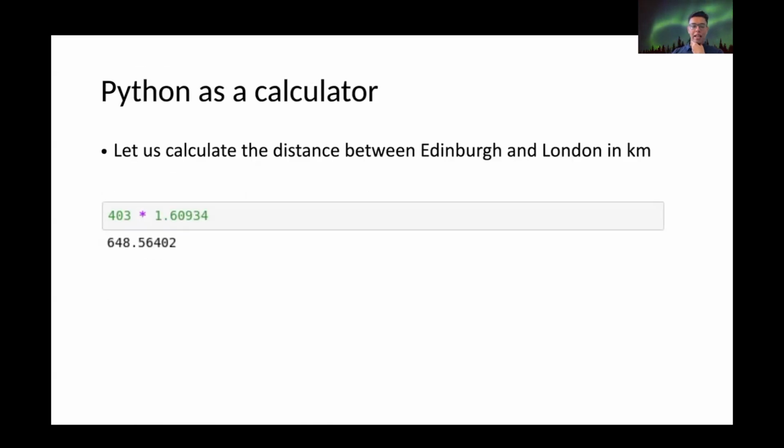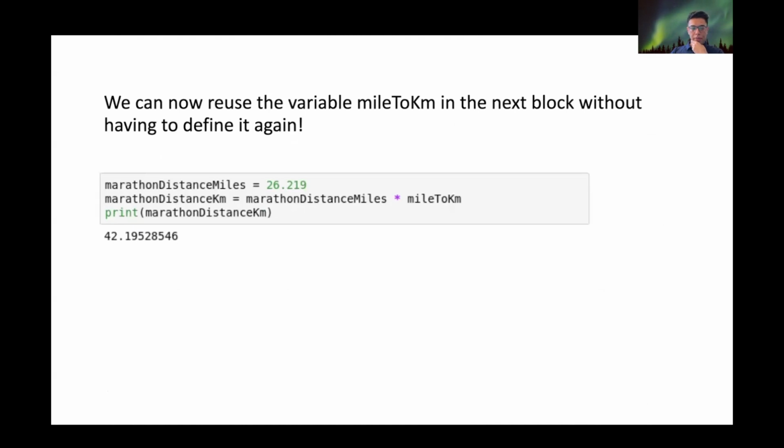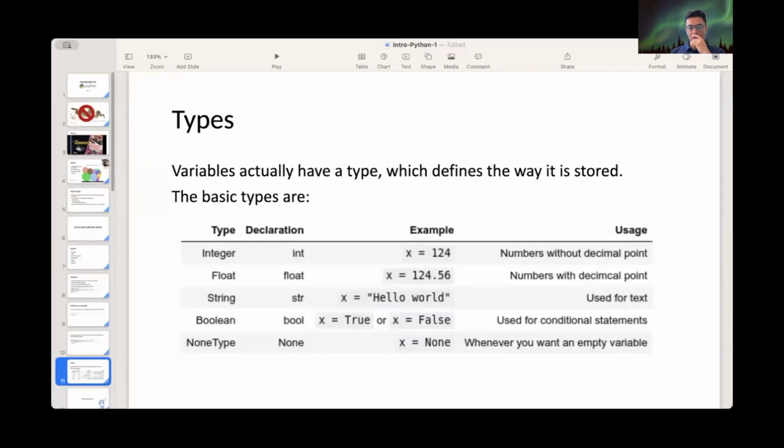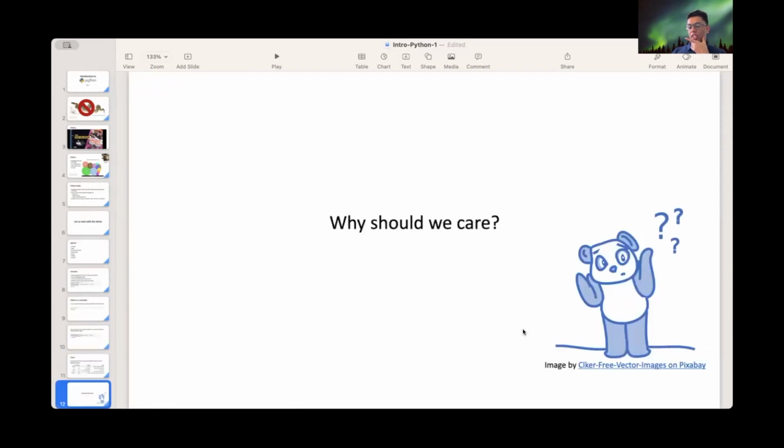So Python can work as a calculator too. Now, the data types. We just saw that there are different data types. There's integer, there's float, the decimal point one, there's string like hello world, there's boolean, which only stores true and false, and there's a None type that doesn't store anything. That's null, basically. So why should we actually care about data types?